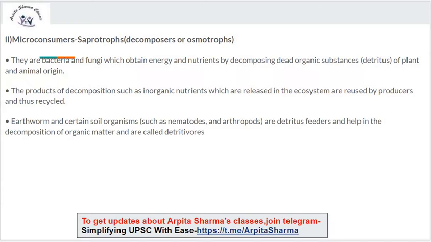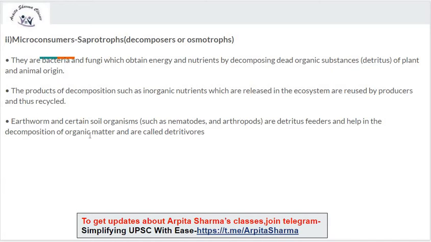The inorganic nutrients released in the ecosystem by decomposition are reused by producers and thus recycled.